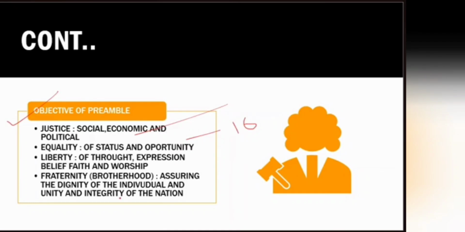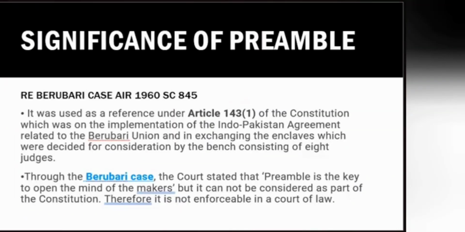Then comes liberty: liberty of thought, expression, belief, faith and worship. Article 19 of the Constitution of India. Apart from Article 19, Article 20 and Articles 25 to 28 of the Constitution also give expression to liberty. Fraternity. Fraternity means what? It is a kind of brotherhood, assuring the dignity of the individual and the unity and integrity of the nation. These are the objectives given in the preamble of the Constitution of India.